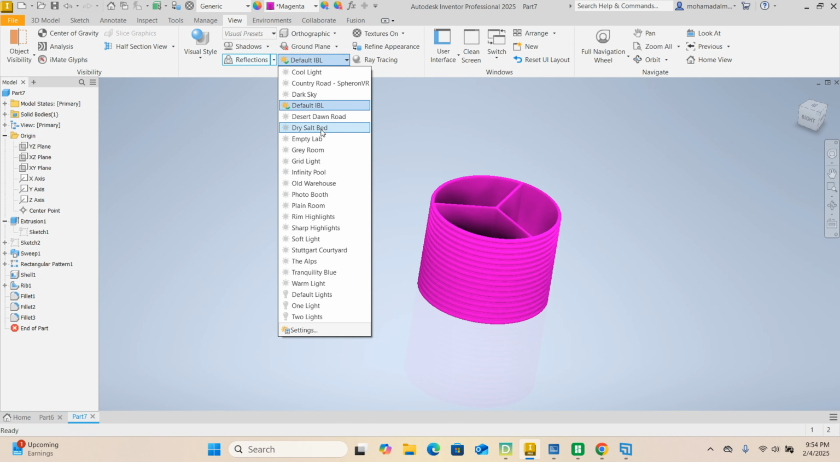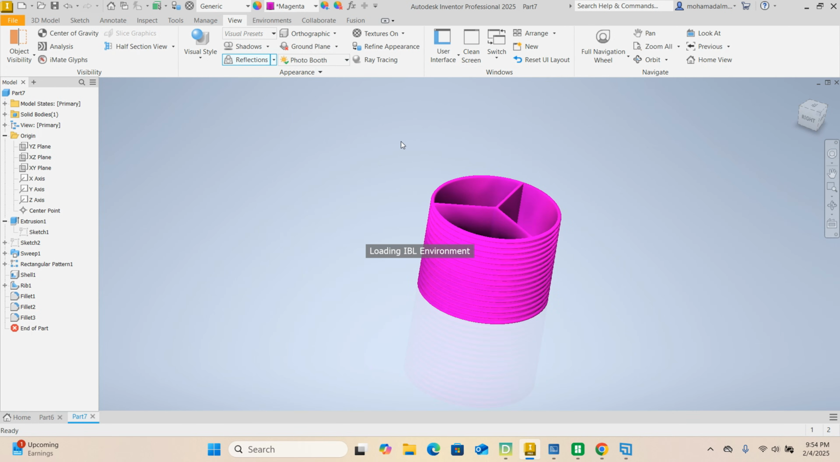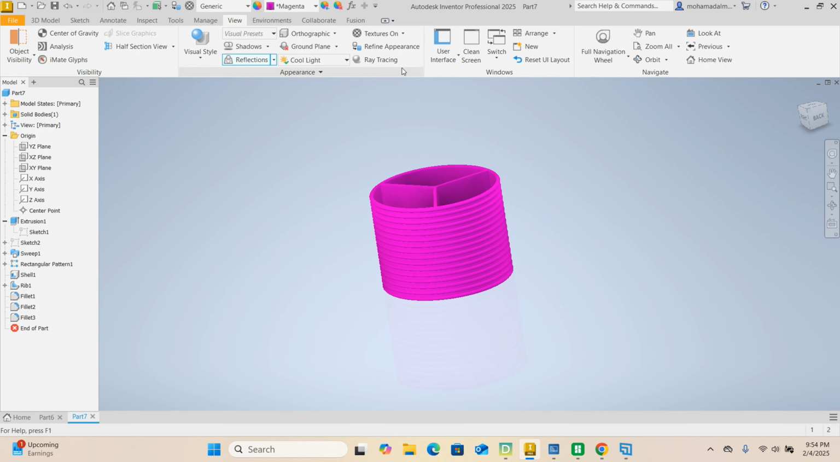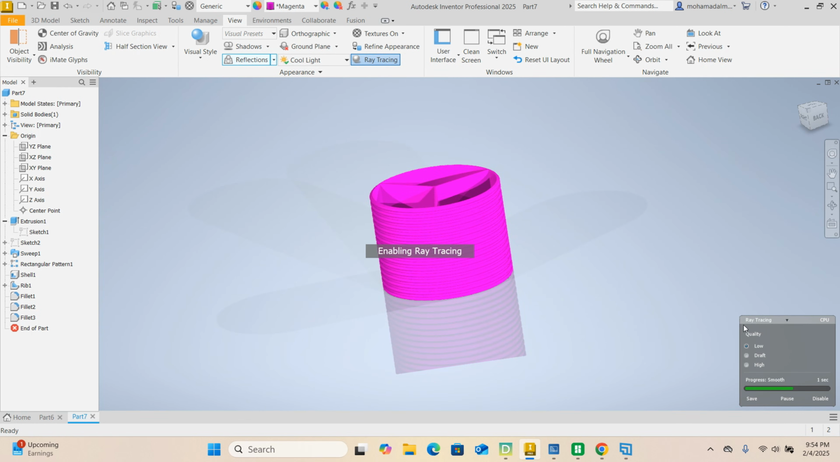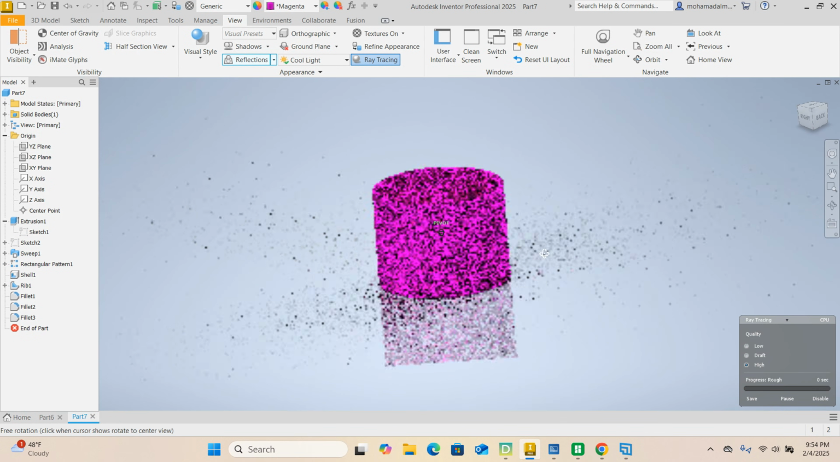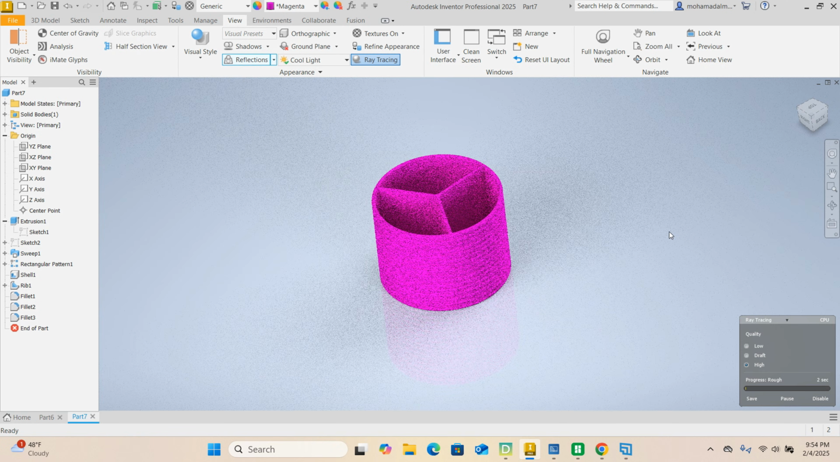Why is it not allowing me to change? Oh, I'm going to find photo booth. I do photo booth or cool lights, one of them. And then enable ray tracing. What it's going to do is render your design, and the longer you have it going, the more realistic it's going to look. It's going to look more polished if you have it going for a long time.